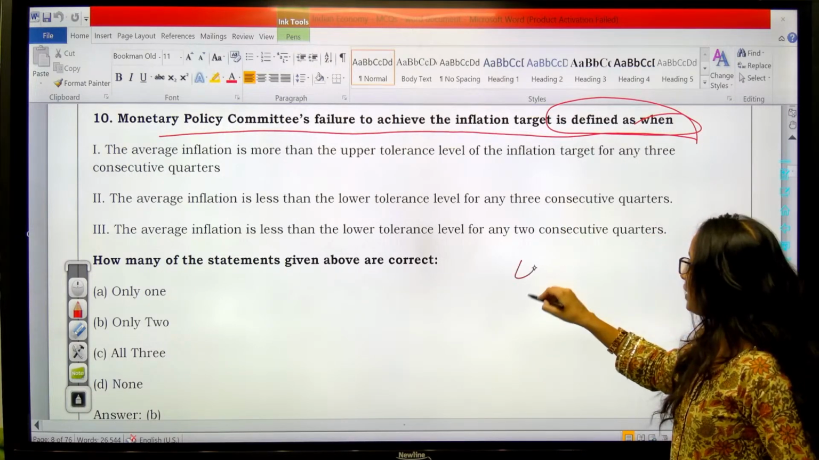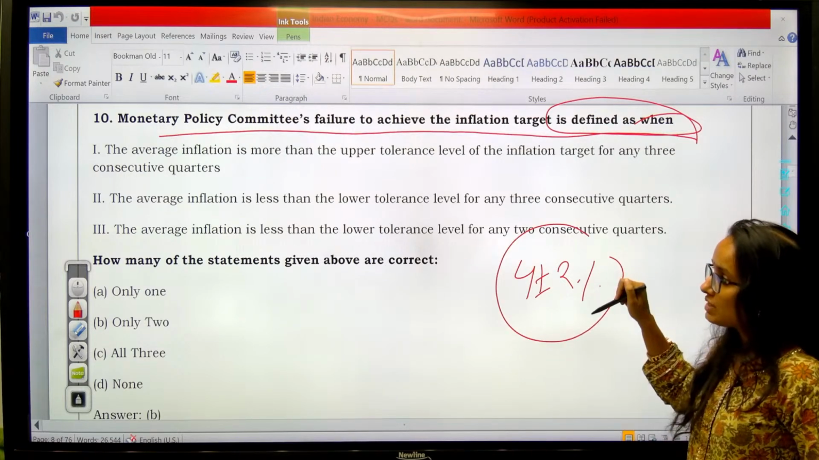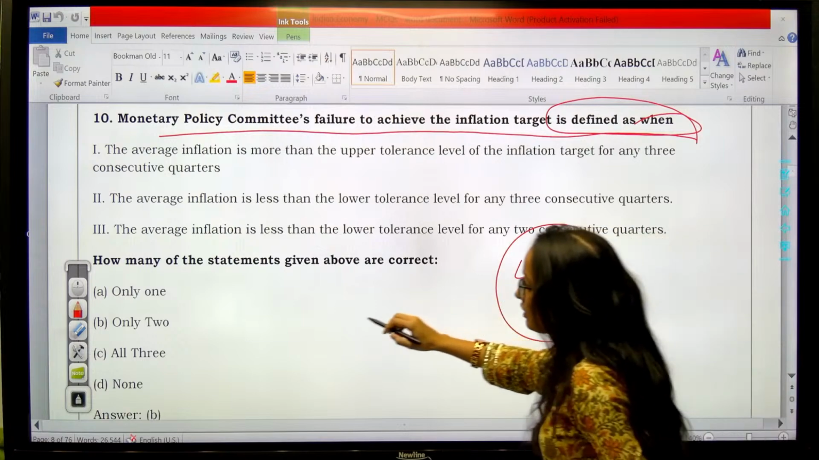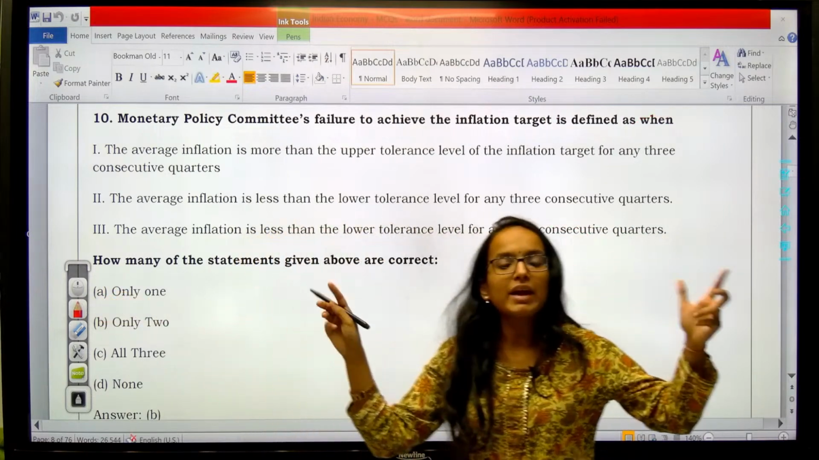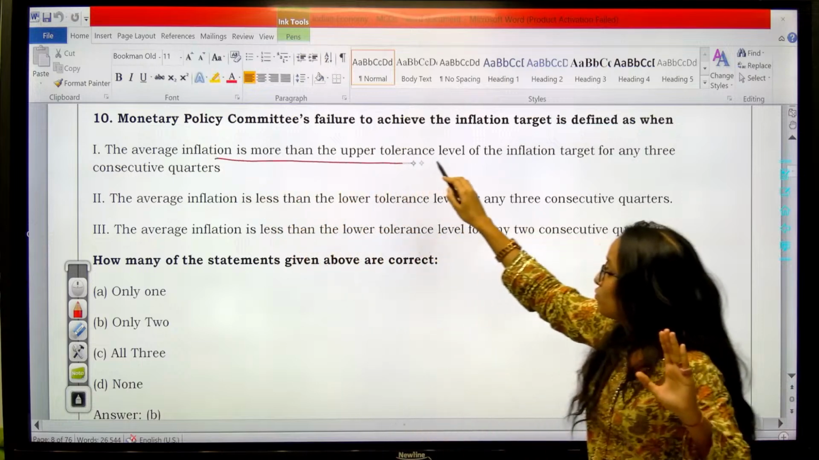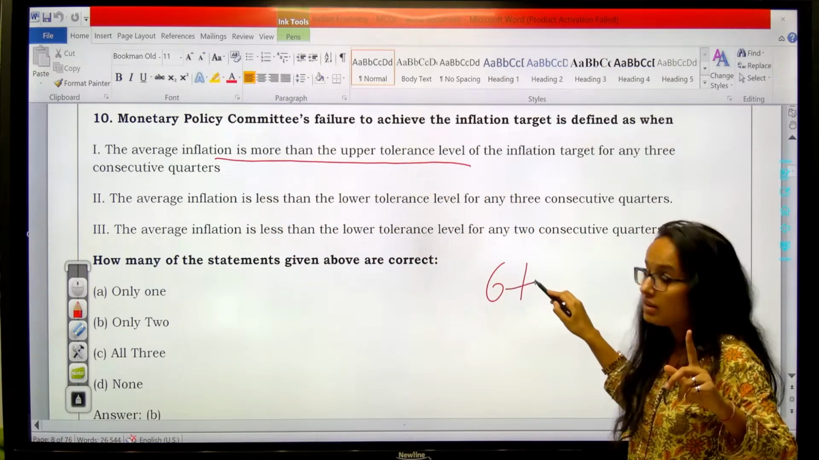What is the inflation target of India? Tell me. 4 plus minus 2%, right? So when do we say that MPC has failed to achieve this target? When do we say that? It is particularly defined, okay? It is defined properly. So average inflation is more than the upper tolerance level, which is your 6%, right?